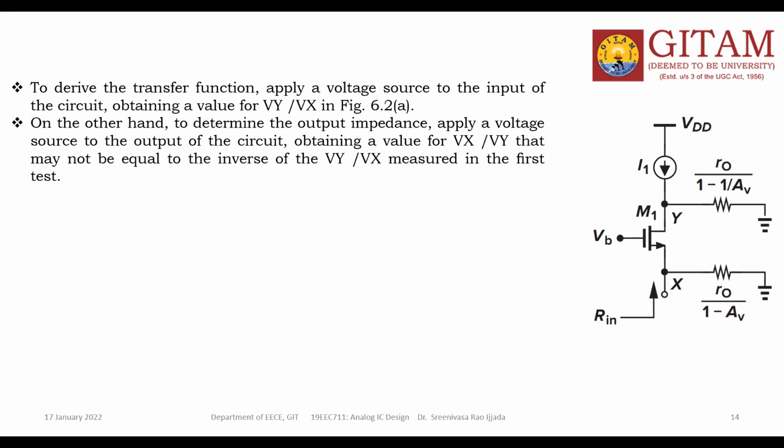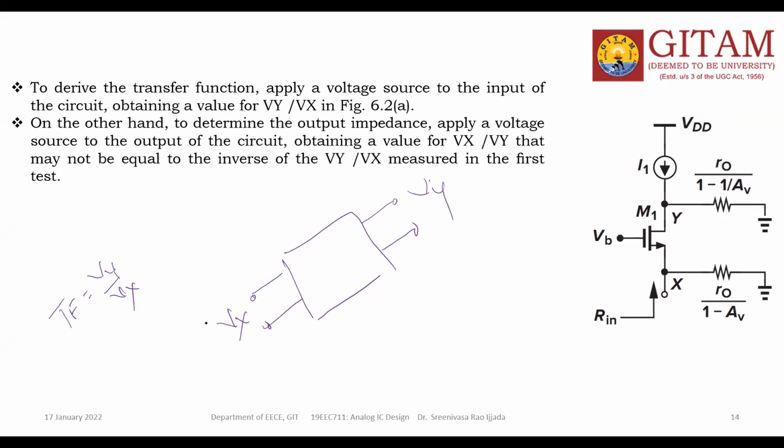This is my circuit, this is my network, for example. This is Vy, and this is Vx. The transfer function is simply Vy by Vx. This is the transfer function formula. How can you get this transfer function?